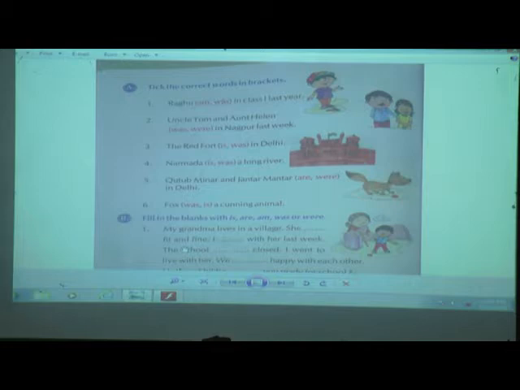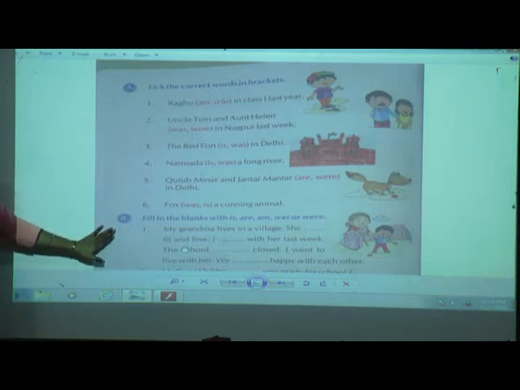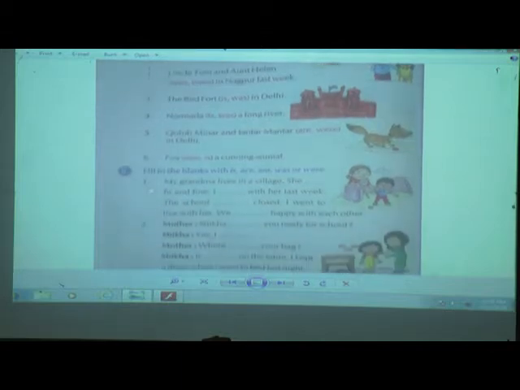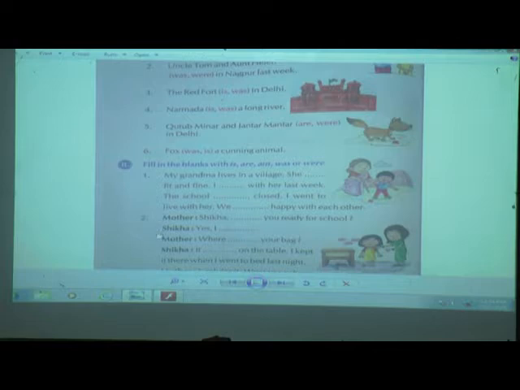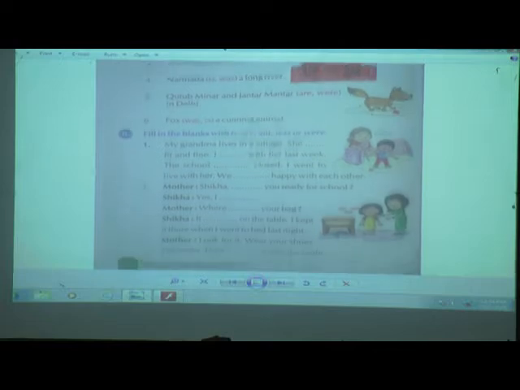Okay, we have done with this A. Tick the correct words in the bracket. We have completed this exercise in the last session. So today we are going to go through this exercise B, that is fill in the blanks with is, are, am, was or were.